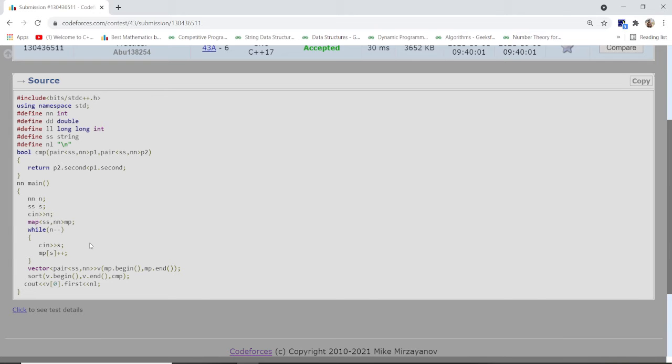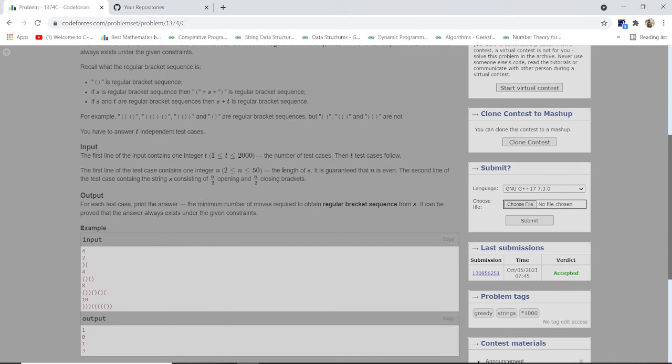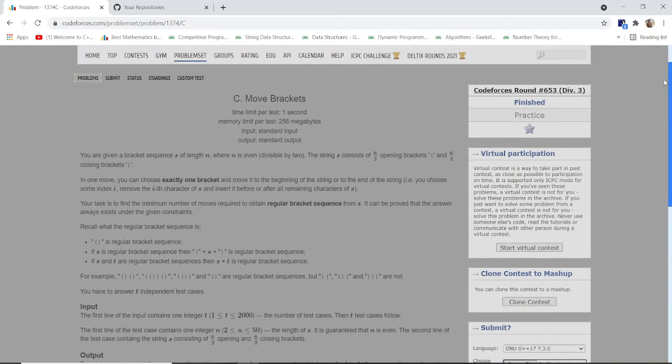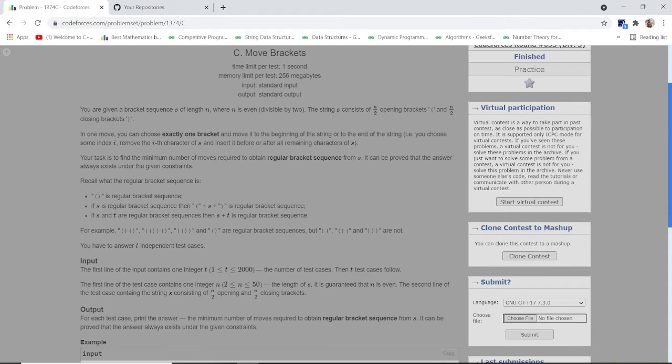So let's jump into the second problem. The name of the second problem is Move Brackets. It is from Codeforces Round 653 Division 3. So let's jump into the explanation.